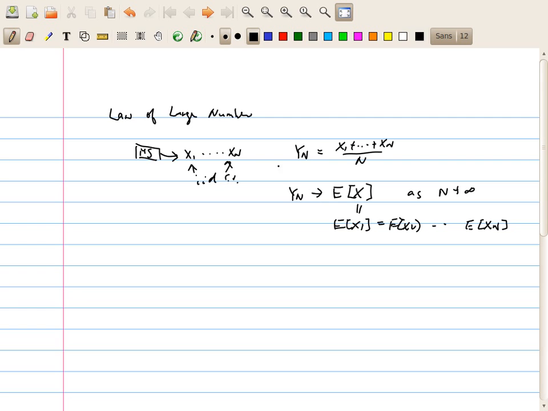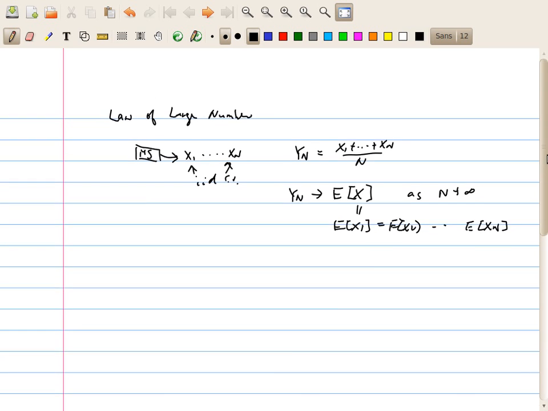It's very easy to show the law of large numbers. What I'm going to show is not a rigorous proof, but just to give some intuition. Let's compute the mean of this empirical average.